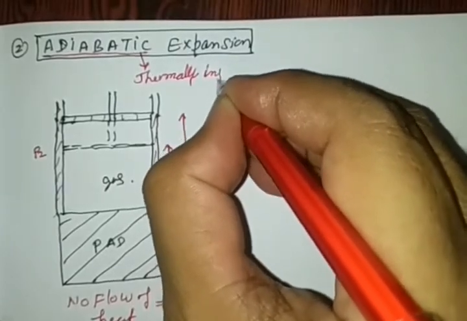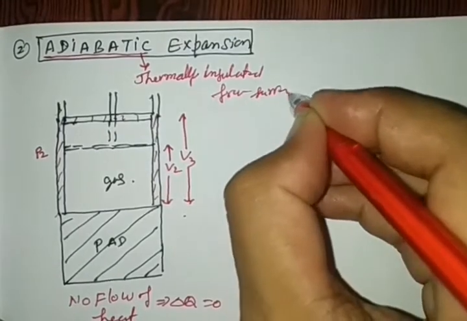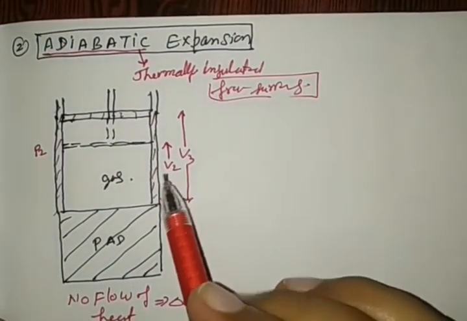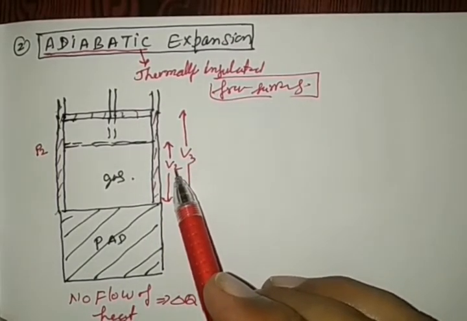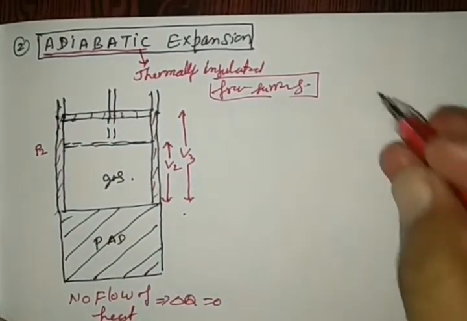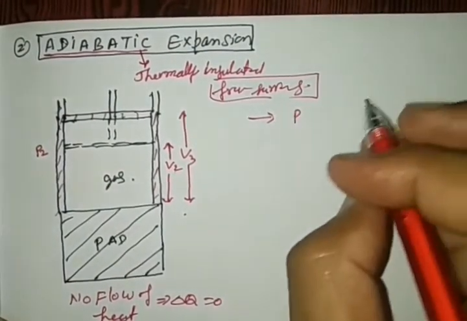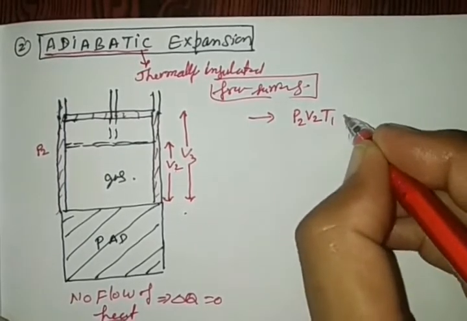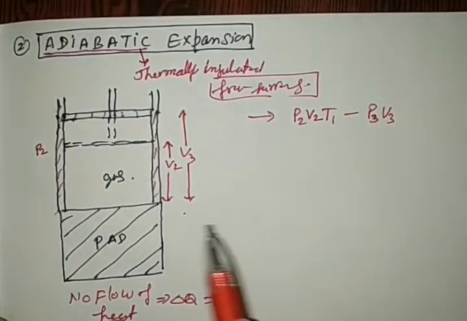The meaning of adiabatic is thermally insulated from surroundings, right? And it is kept free to increase the volume from V2 to V3 under adiabatic conditions. In that condition, the thermodynamical coordinates change from P2, V2, T1 to P3, V3.